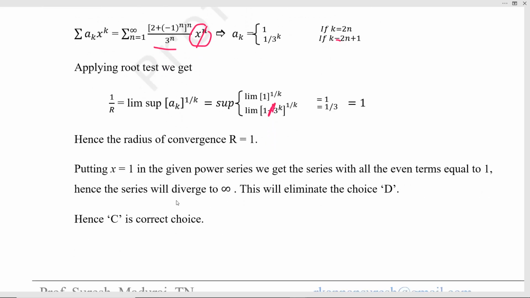That will diverge to infinity, right? Actually that is a subseries. If the subseries itself diverges to infinity, then if you include the odd terms also, this will diverge to infinity. So option C is eliminated, option D is eliminated. So the correct choice is C.